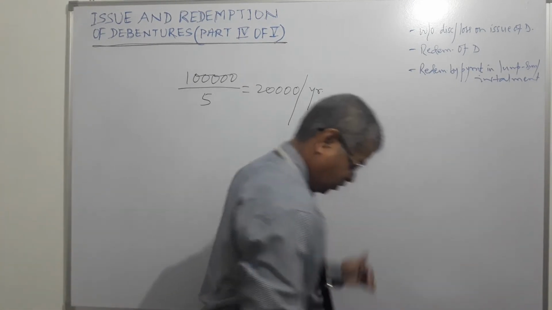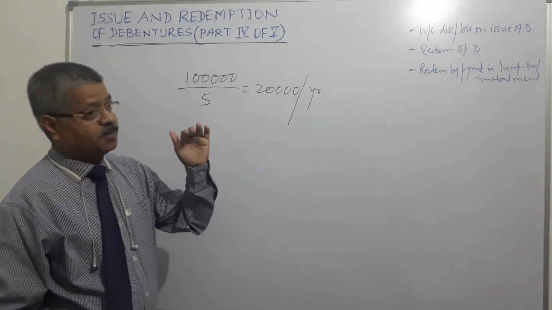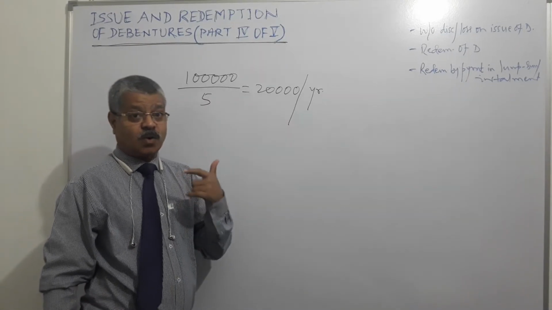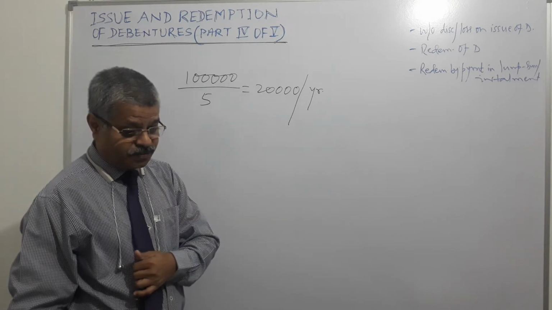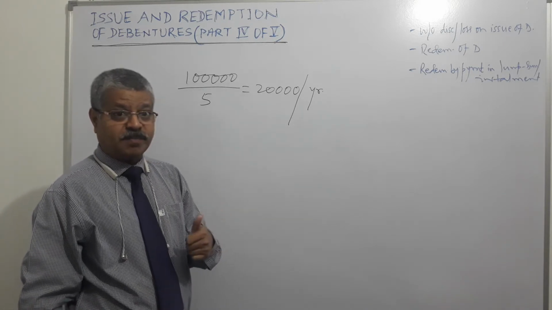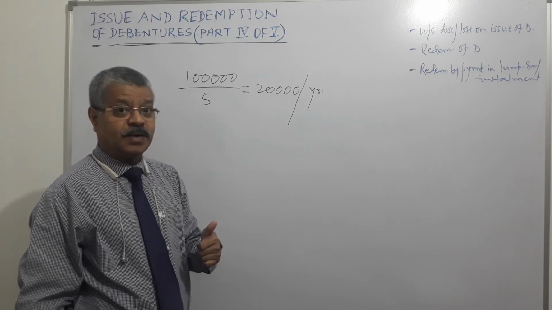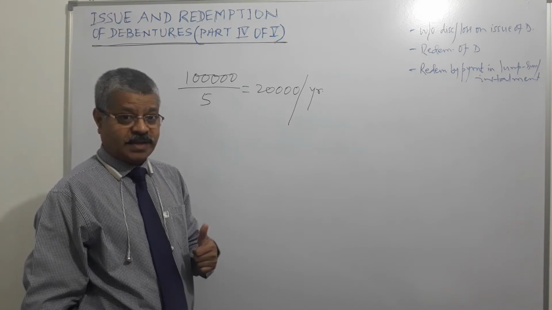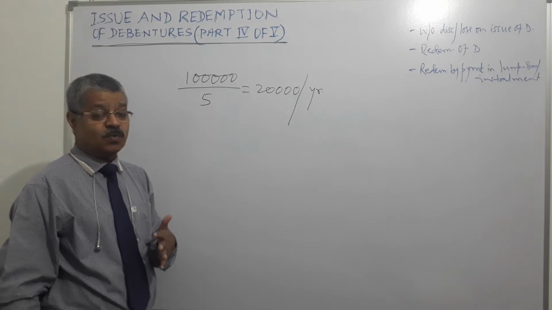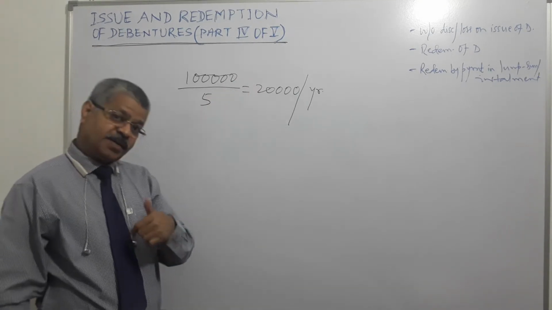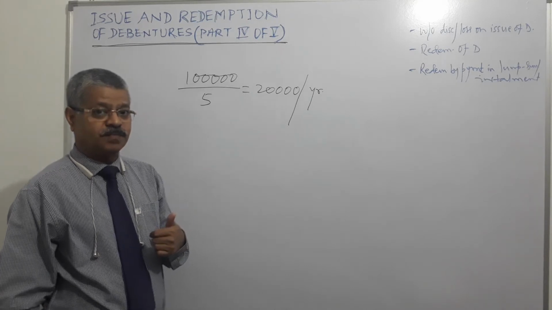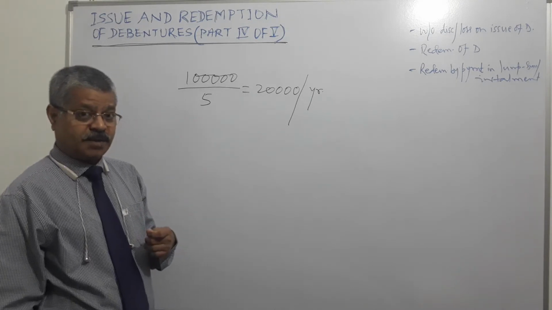So discount or loss on issue of debentures is a capital loss. So it needs to be written off from securities premium account, and if capital profits are not there, or if they are not adequate to cover this amount, then it needs to be written off from revenue profits of the company.